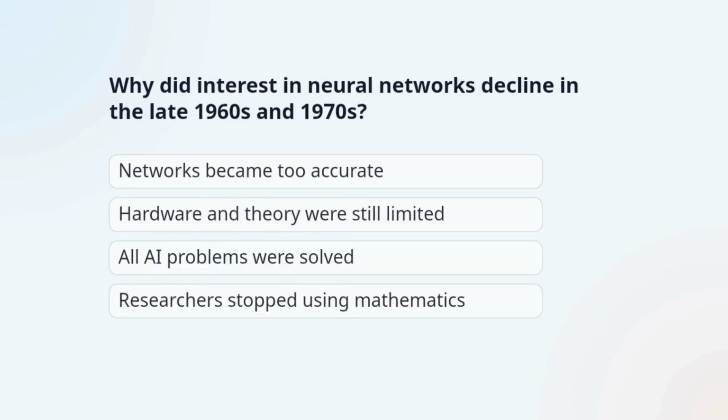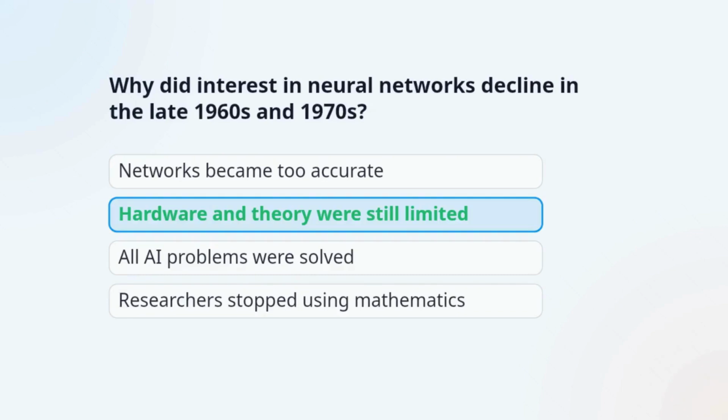Question 3. Why did interest in neural networks decline in the late 1960s and 1970s? The correct answer is, hardware and theory were still limited. Weak hardware, incomplete learning methods, and theoretical limits all contributed to reduced interest.